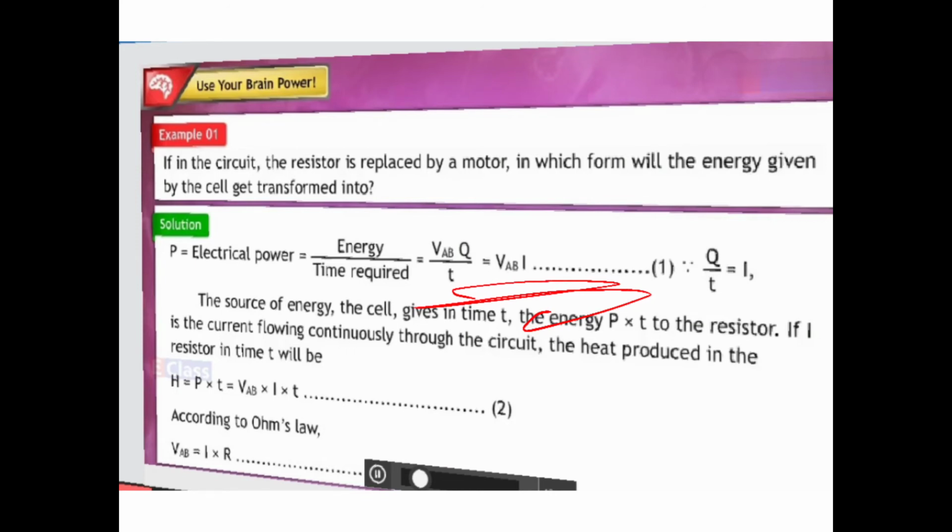Now, children, to do the work, energy is given by the cell. So power can be defined as the energy divided by the time.